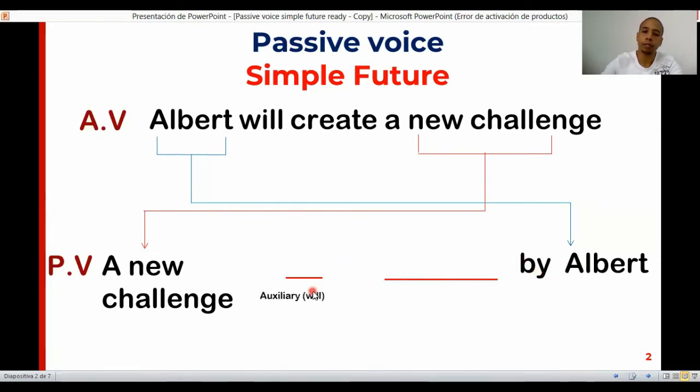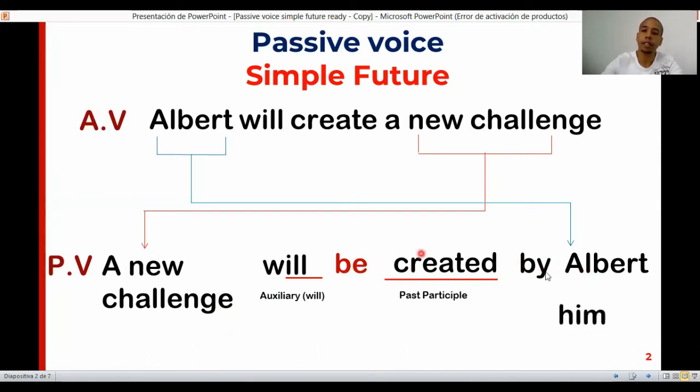These two blanks would be first an auxiliary, will, because we're working with will in here, so you repeat the auxiliary, and be. This is constant in here, always there, be. And now we have the past participle of the verb. This is a regular verb, so you just have to add ed. So the passive voice will be: a new challenge will be created by Albert.